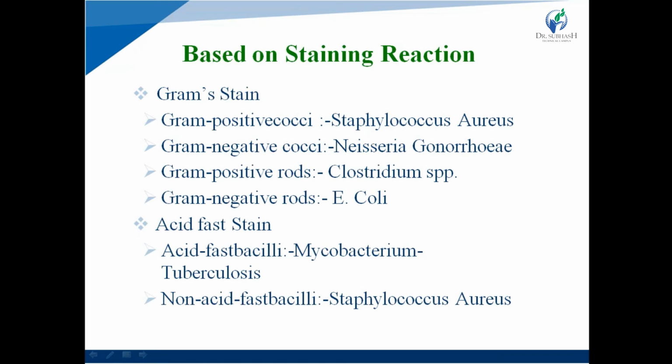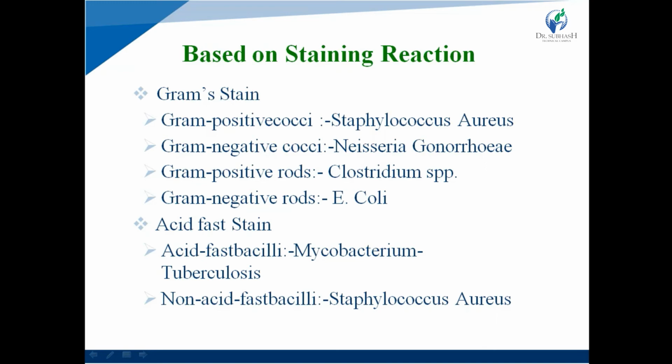Based on staining reaction, first one is gram positive bacteria. An example of gram positive cocci is Staphylococcus aureus. An example of gram negative cocci is Neisseria gonorrhoeae. Gram positive rods, example is Clostridium species, while gram negative rods, example is E. coli. What is gram positive and what is gram negative? We will discuss in the next session.